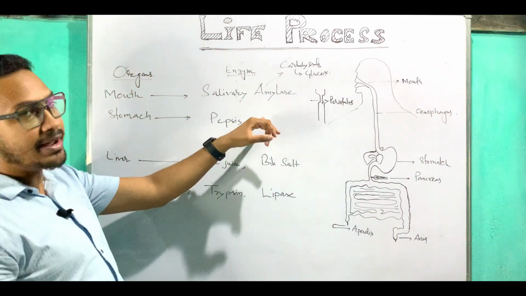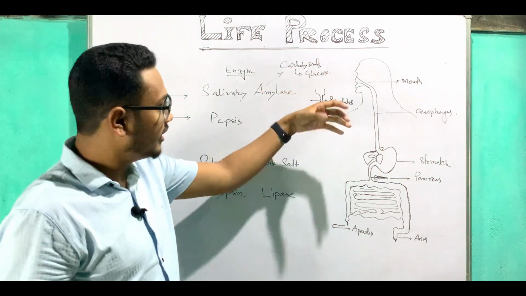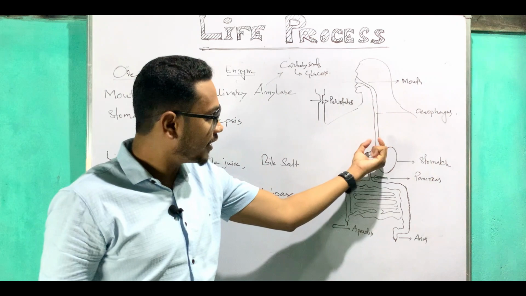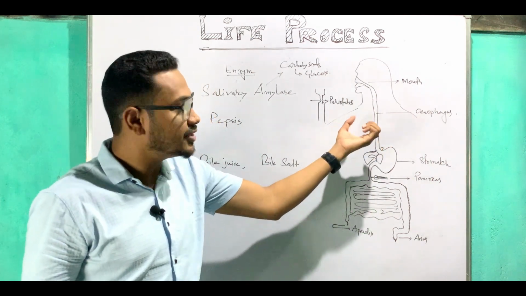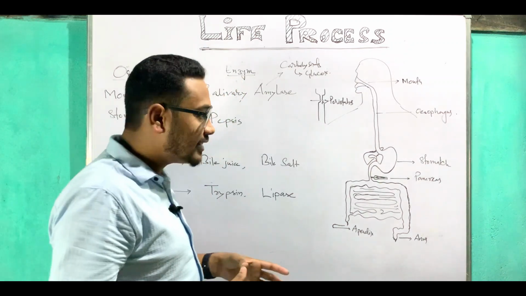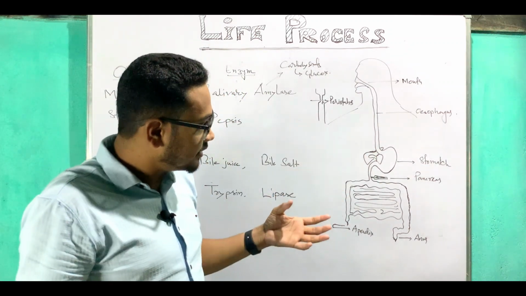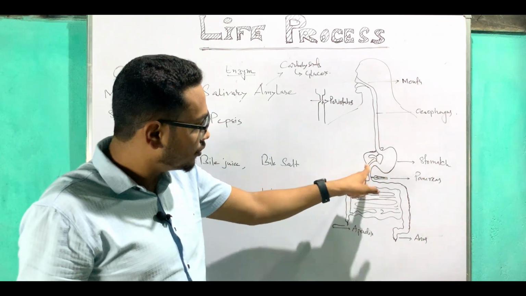So the food enters the mouth, and after that the salivary gland releases saliva, and inside the saliva there exists salivary amylase. Salivary amylase converts the carbohydrate into glucose, and after that the food comes to the esophagus, and in the esophagus the food moves in a peristalsis form, and it comes to the stomach, and after coming to the stomach it helps in breakdown of those foods. After that it goes to the small intestine.